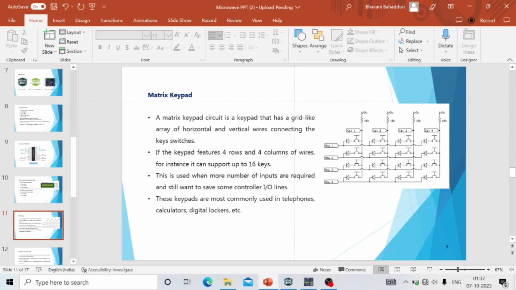Coming to matrix keypad. A matrix keypad is a circuit that has a grid-like array of horizontal and vertical wires connecting the key switches. If the keypad includes 4 rows and 4 columns, then it can support up to 16 keys. These keypads are most commonly used in telephones, calculators, digital lockers, etc.